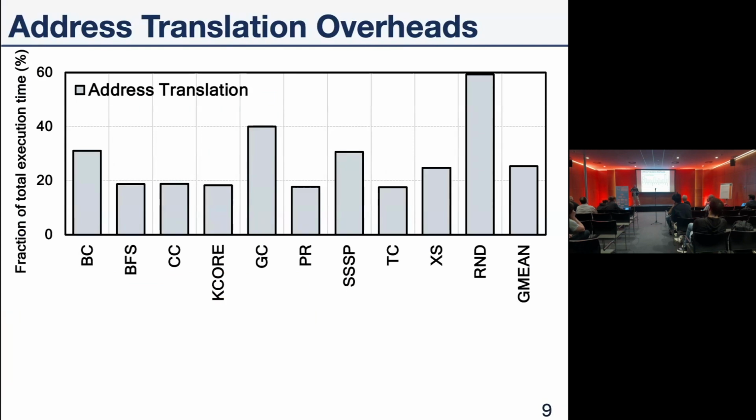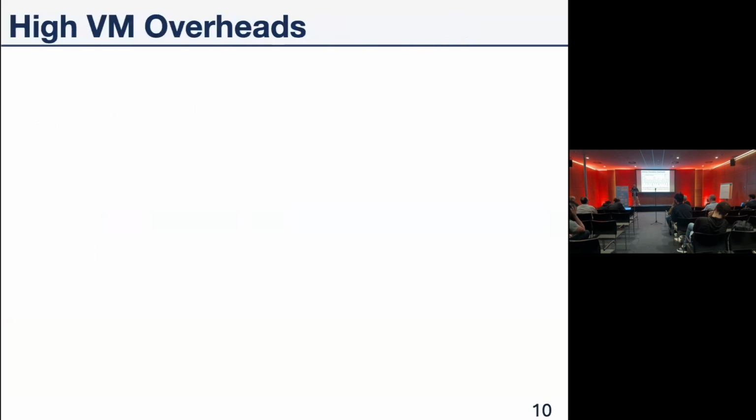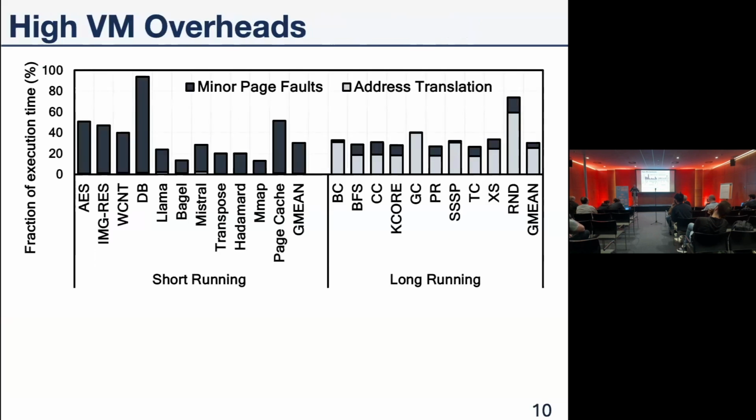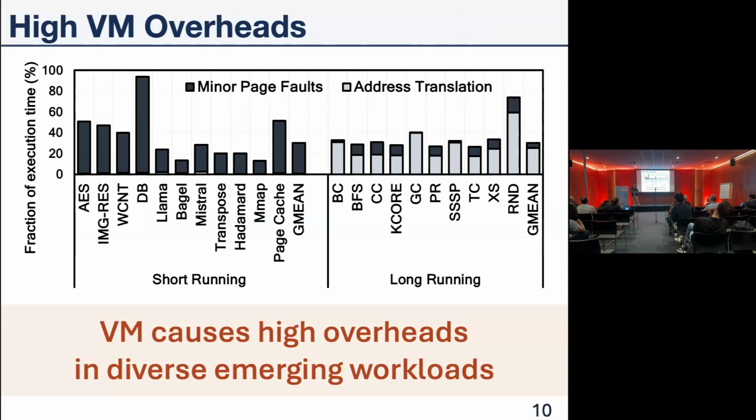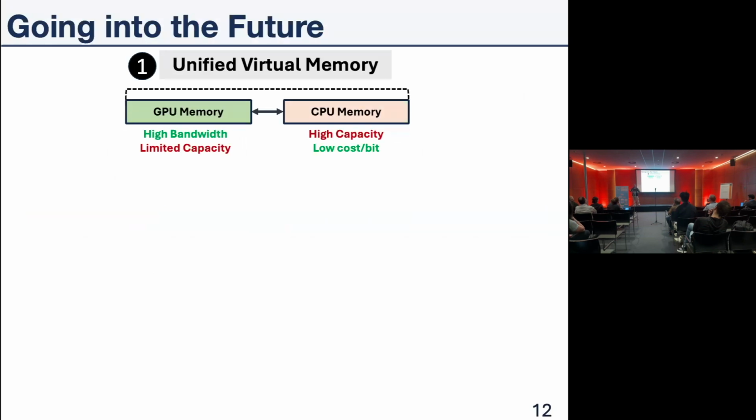In this plot, we demonstrate the fraction of the total execution time spent in address translation for 9 irregular workloads. On average, 26% of the execution time, which again we measured in a real system, is spent on address translation. Putting everything together, address translation causes high overheads in diverse emerging workloads, in both short-running and long-running workloads. These overheads of virtual memory are expected to increase as we transition to larger physical address spaces.